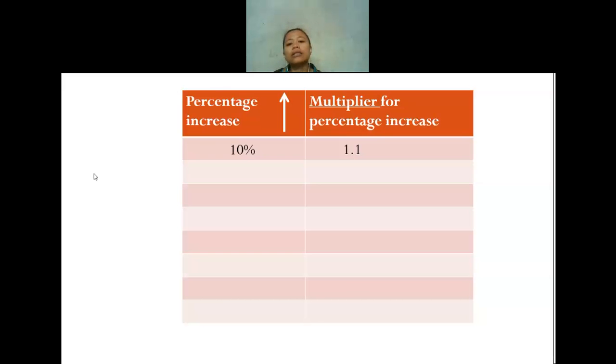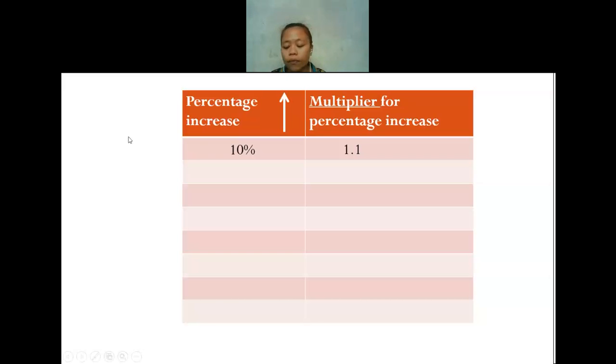Okay, this is the method that we use. We usually call it the multiplier for percentage increase. So the original is 100% and it's increased by 10%. So the final will be 110%. The 110% we change into a decimal, it will be 1.1.